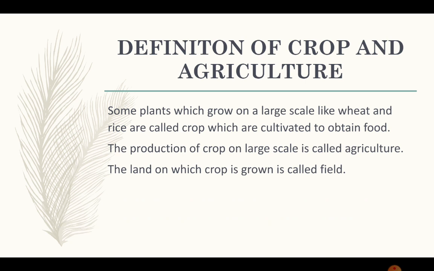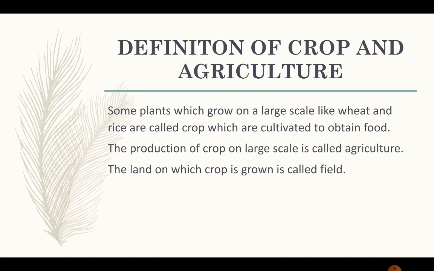Now, what is the definition of a crop and what is the definition of agriculture? What do you mean by a field? We will all read now. Some plants which grow on a large scale like wheat and rice are called crops, which are cultivated to obtain food. The plants which a farmer grows on a large scale, from where we can obtain food, are called crops.